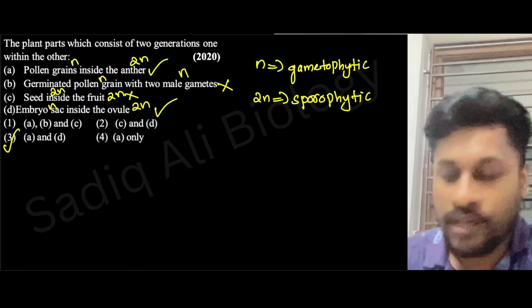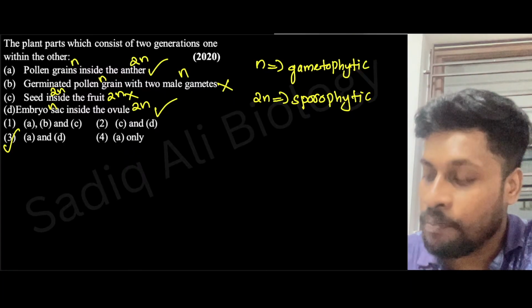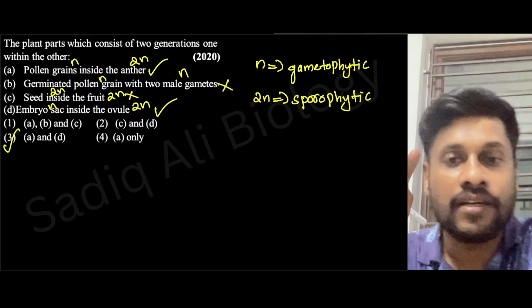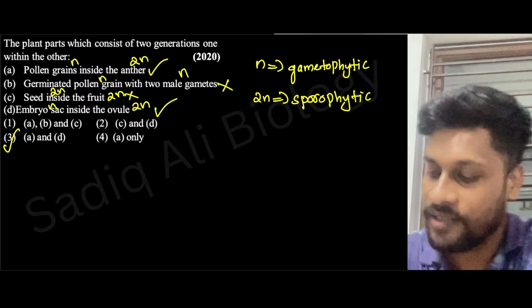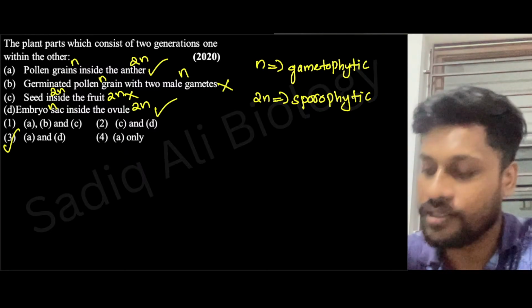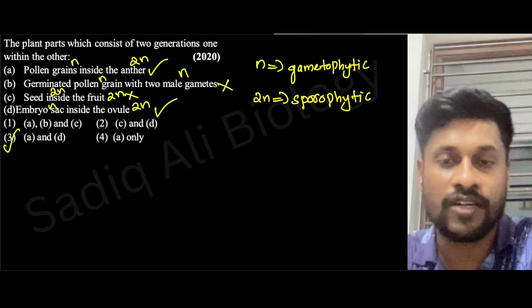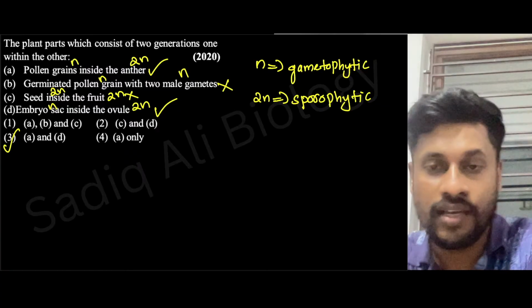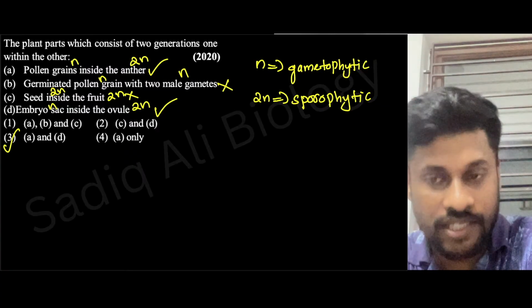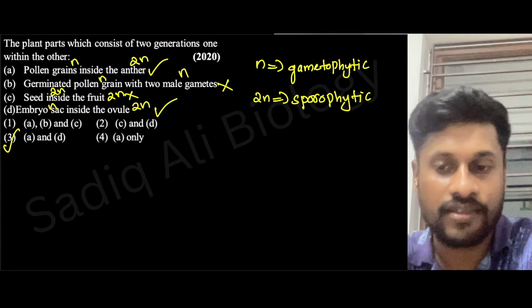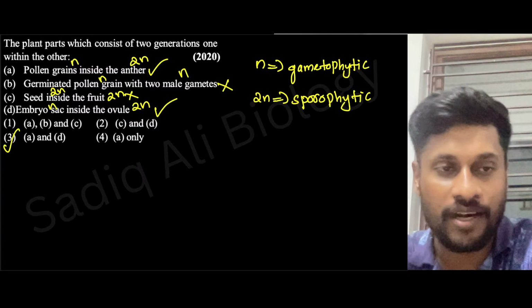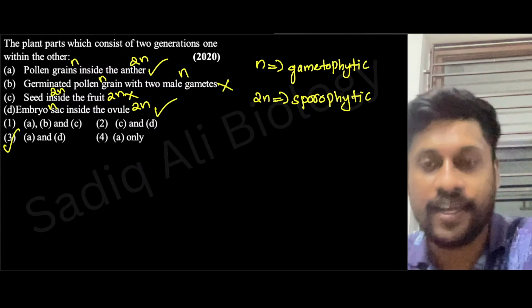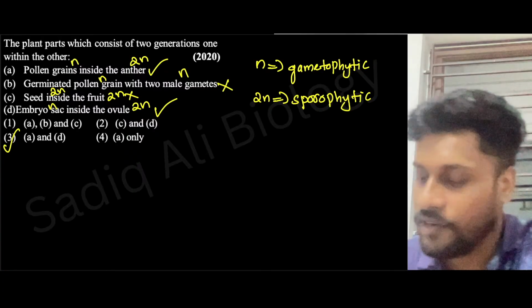Yes or no? In statement B, pollen grain and male gamete are both new generation. In C, seed and fruit are both old or parental generation. Embryo sac is new generation, but ovule is old generation, so 2 generations are coming. So the answer will be option 3.